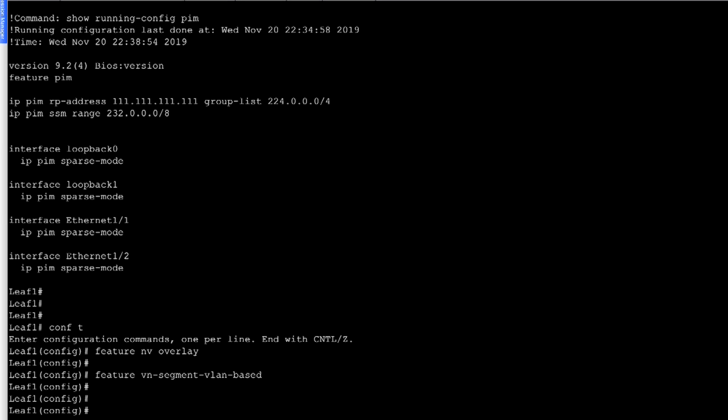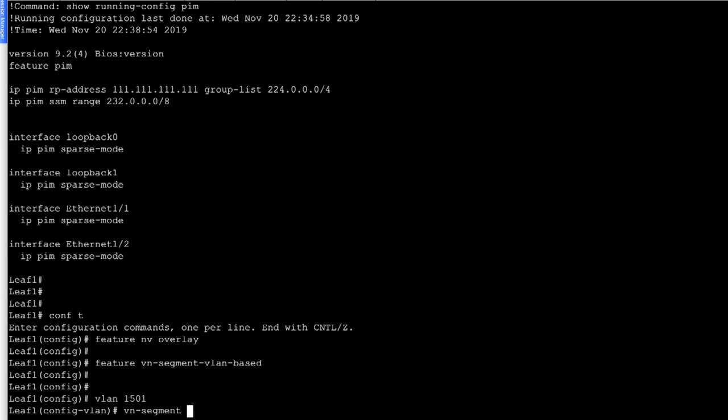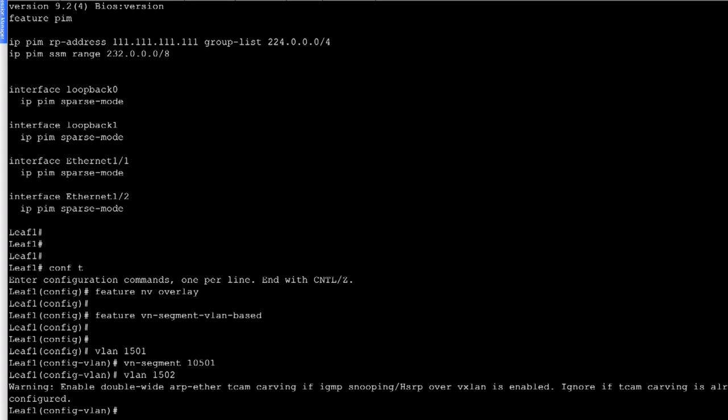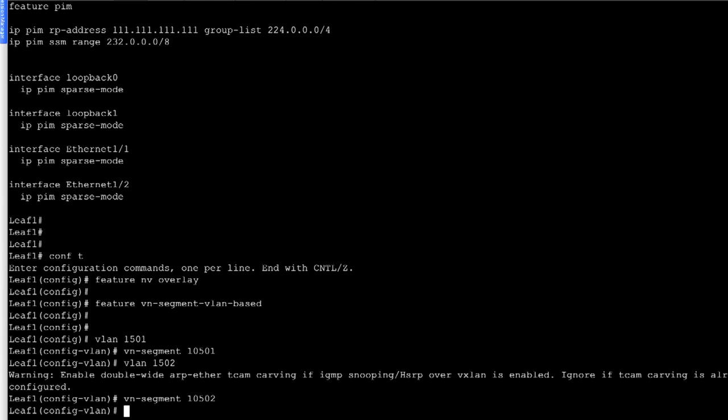So now we'll see how to configure the VN segment under the VLAN. We'll define VLAN 1501, and say vn-segment 10501. And then we have VLAN 1502 and vn-segment 10502. Make sure this VN segment configuration and VLAN to VN segment mapping is the same across all the leaves.